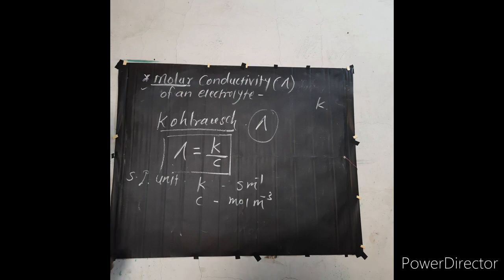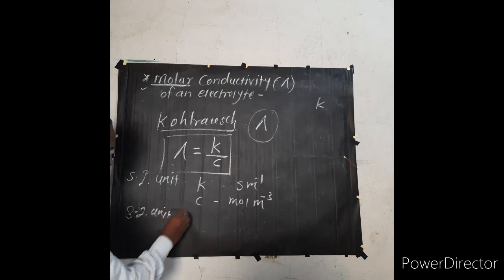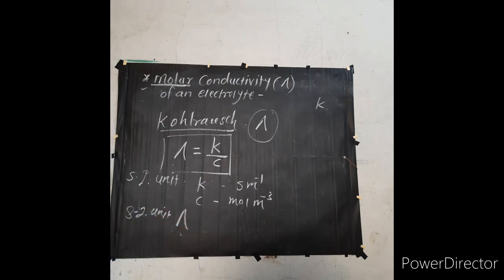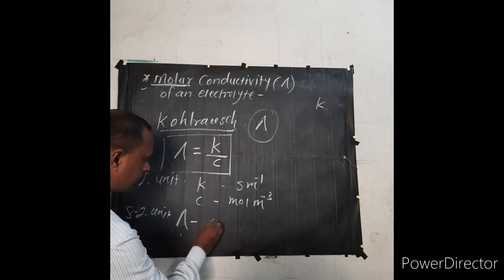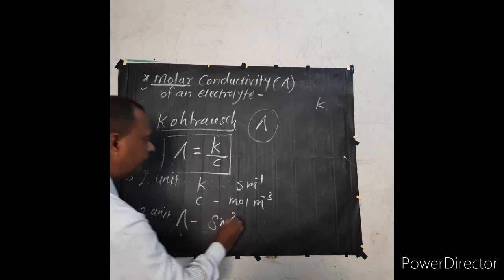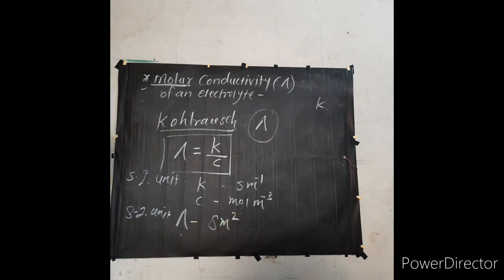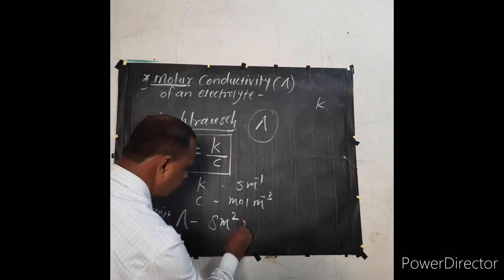Therefore, the SI unit of lambda is Siemens meter square mole inverse.